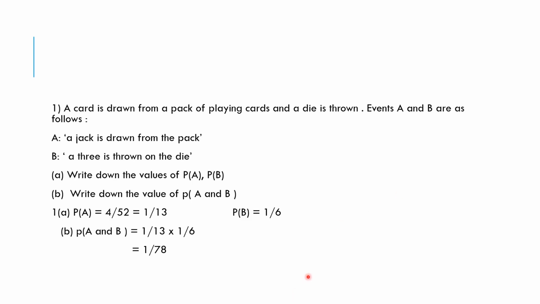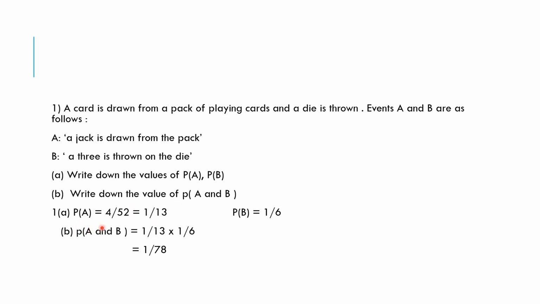A card is drawn from a pack of playing cards and a die is thrown. Events A and B are as follows. Event A: a jack is drawn from the pack. Event B: a 3 is thrown on the die. Write down the values of (a) probability of A, (b) probability of B, (c) probability of A and B.